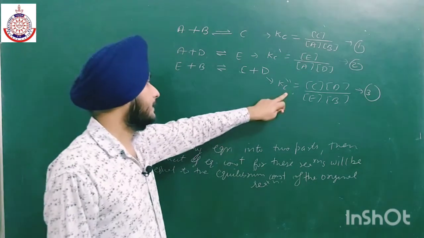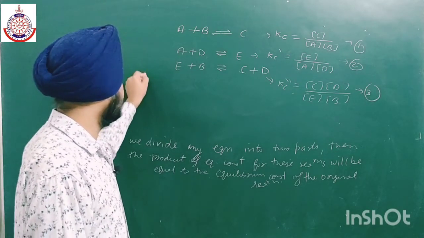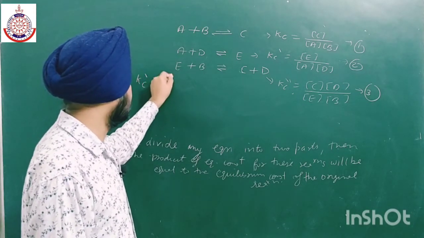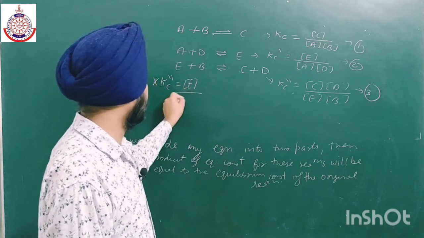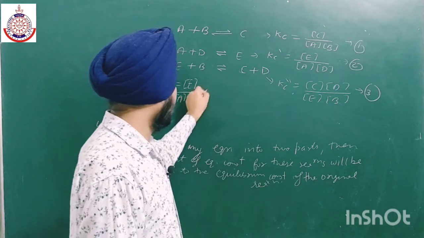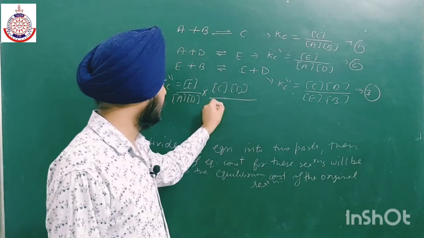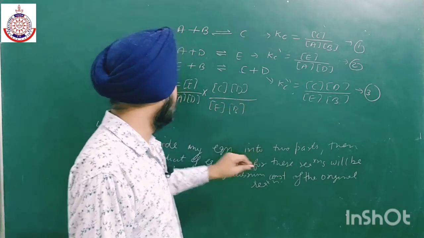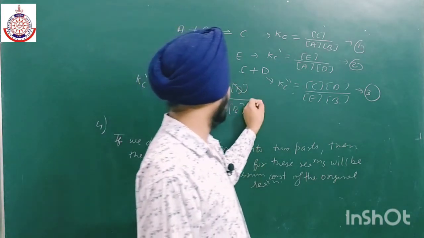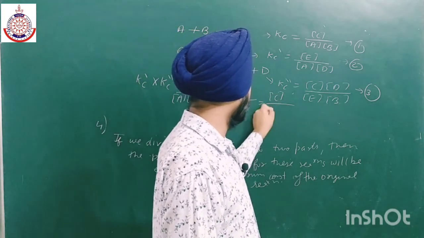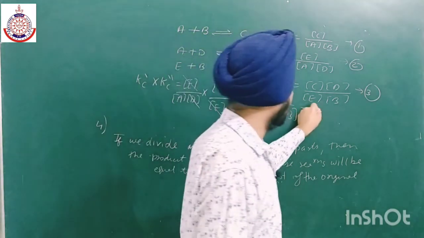If I multiply Kc dash with Kc double dash, we will get E to the power 1 into C into D upon A to the power 1 into D into E into B to the power 1. Now E will cancel out, D will also cancel out, and we are left with C upon A to the power 1 and B to the power 1, which is nothing but equal to Kc.